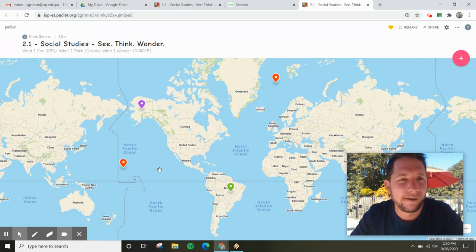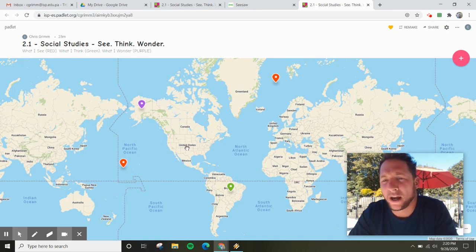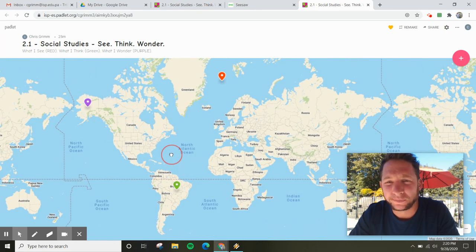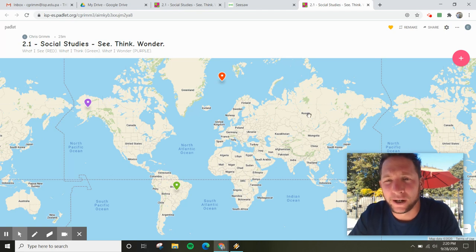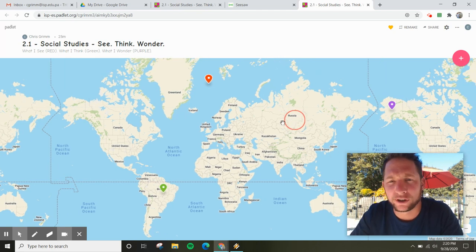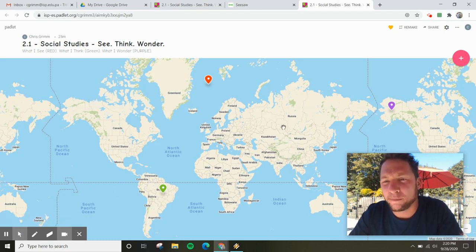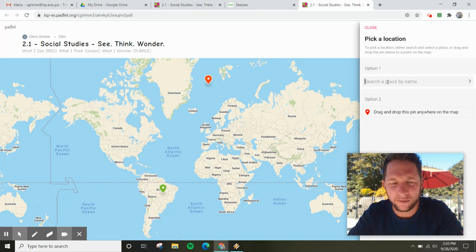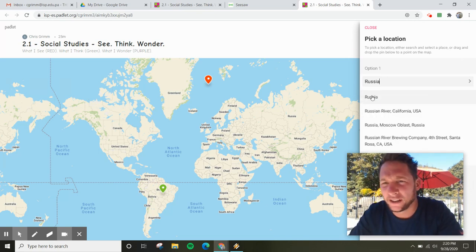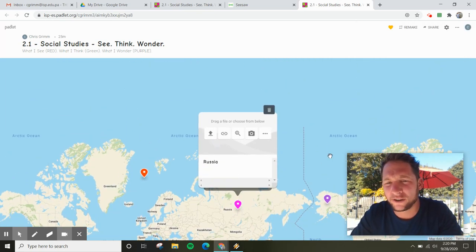And now the next one, what I think. What I think is usually what I know about, or what I think I know about. I'm not 100% sure, but I'm pretty sure. I think Russia is the biggest country. I could do it two ways: click and write Russia, or just drag and drop.